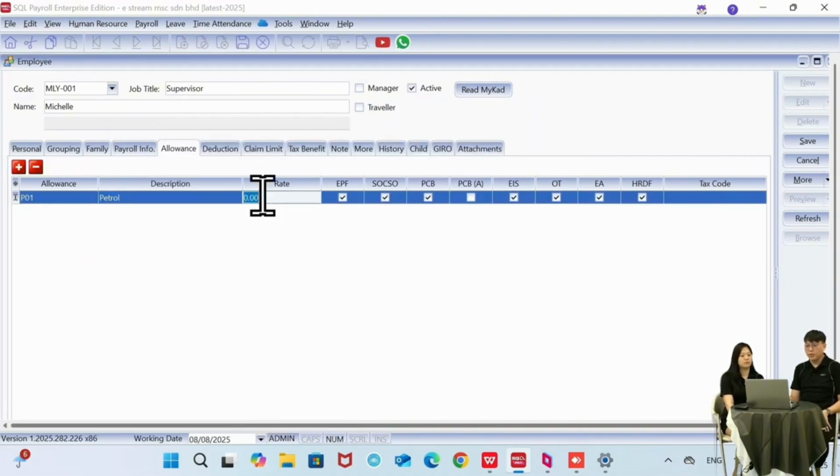Okay, the rate will be amount per month. So let's say Michelle is entitled to 200 per month. We just key in the amount here. And then this will be the allowance contribution. So we can see the petrol allowance contributes to EPF, SOCSO, PCB, and so on. For your information, you can see the PCB and PCBA here.